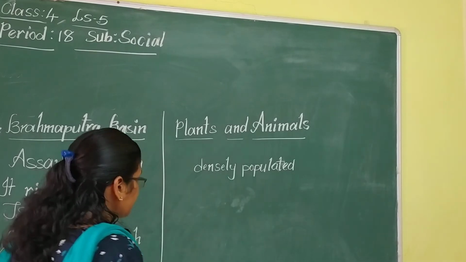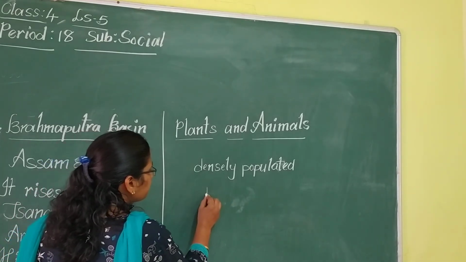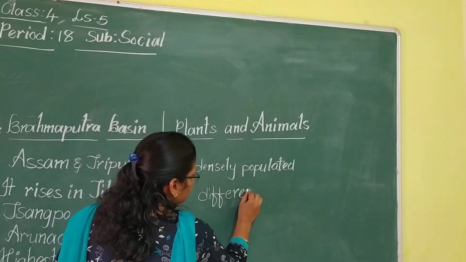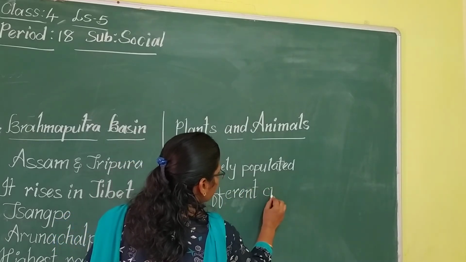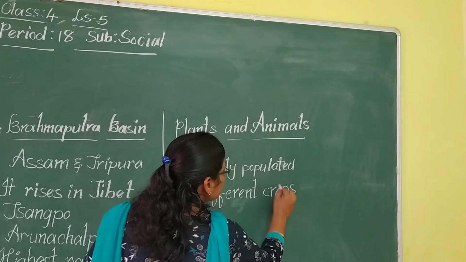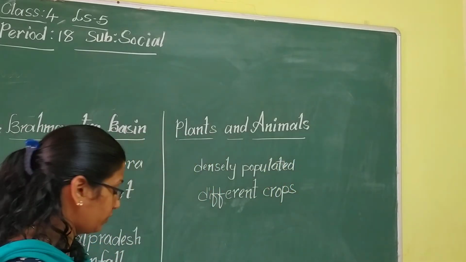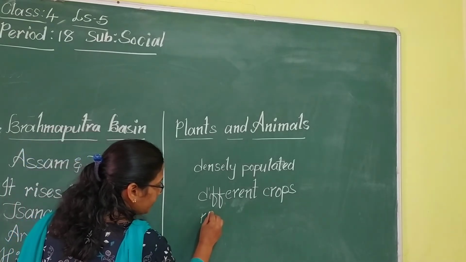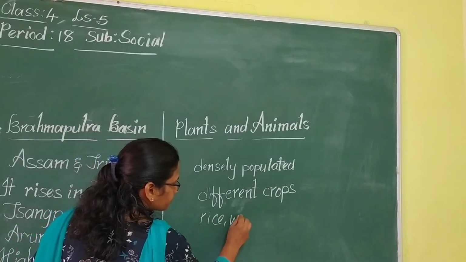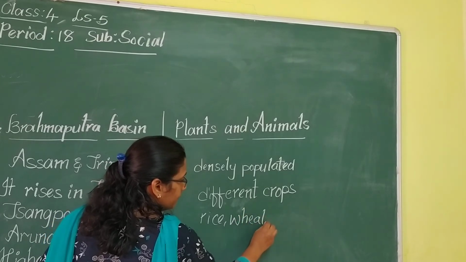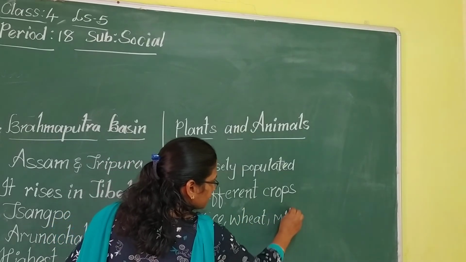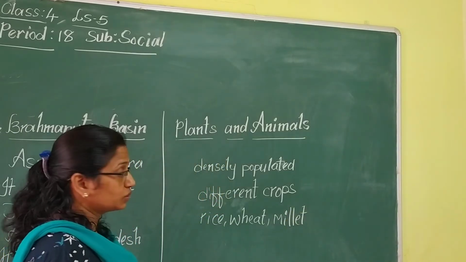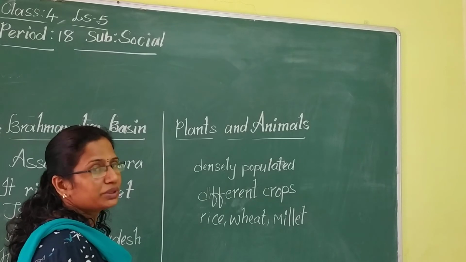And here they grow different crops. What types of crops are grown in these northern plains? Here the crops such as rice, wheat, millets, brown millet. You have heard about the millets.